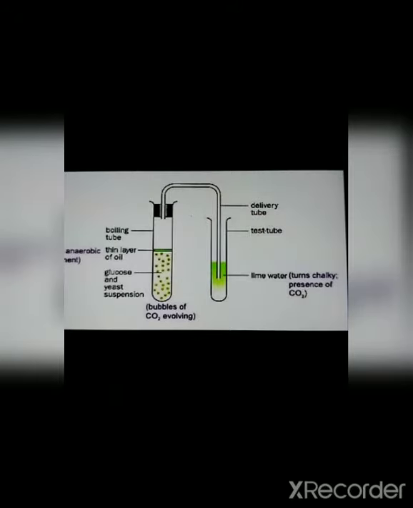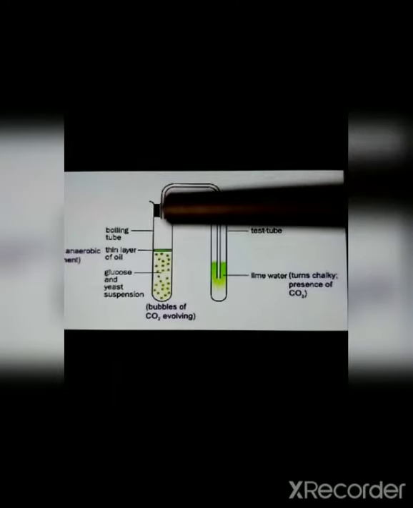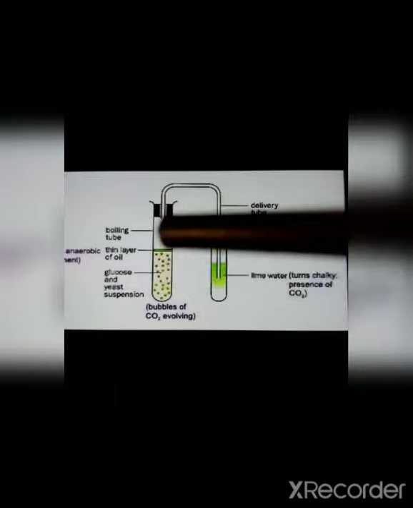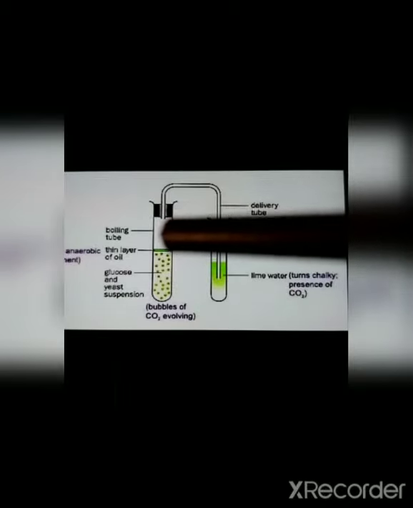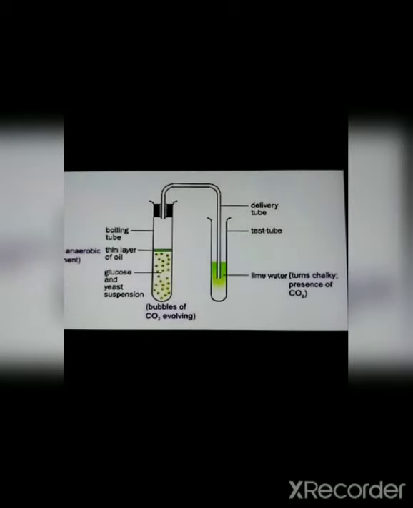And a channel is provided to the test tube. The main reason for adding the oil above it is to not allow oxygen to get into the glucose. Otherwise, oxygen in this tube may enter the glucose.